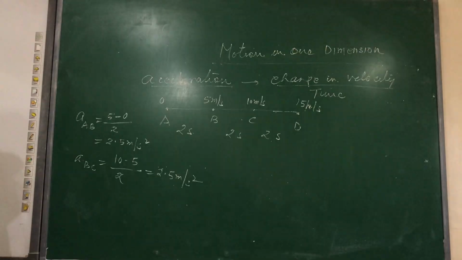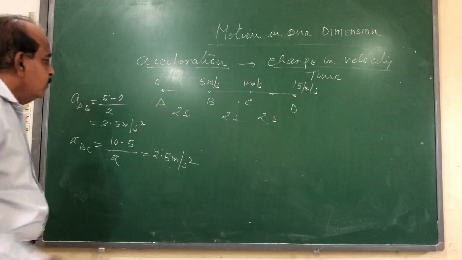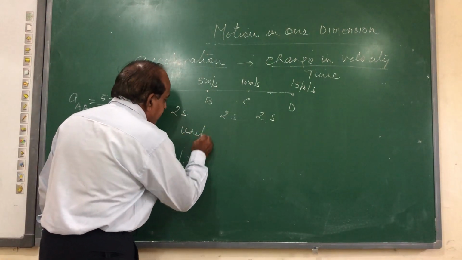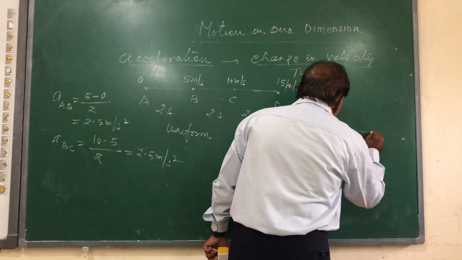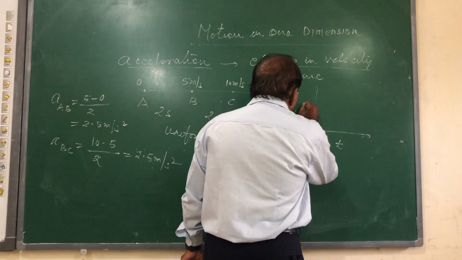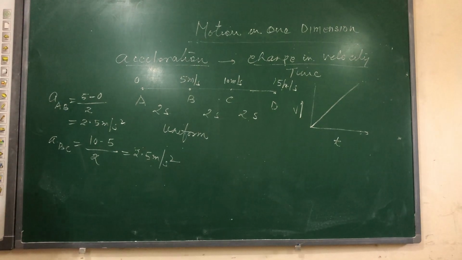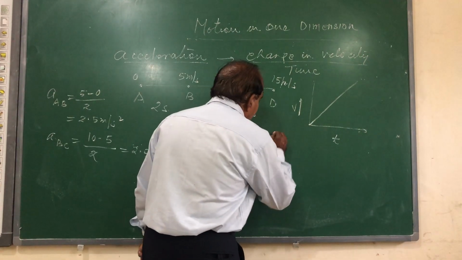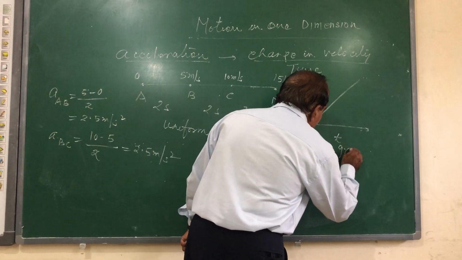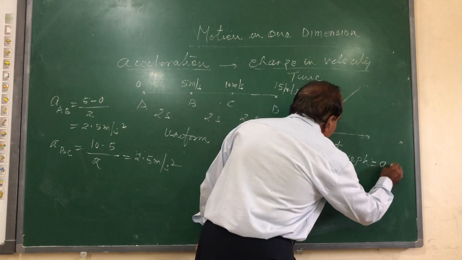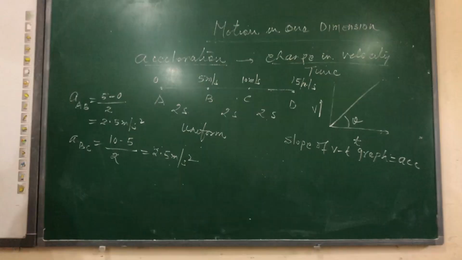So if the velocity changes by every equal amount in equal intervals of time, the acceleration remains uniform throughout the motion. Change in velocity by equal amounts, and if it is a uniform acceleration, the graph between velocity versus time should be one straight inclined line, because velocity is increasing with time. From this graph, the slope of the velocity-time graph gives us the acceleration. Slope is always tan theta. We can calculate in any right angle triangle what is the value of tan theta.